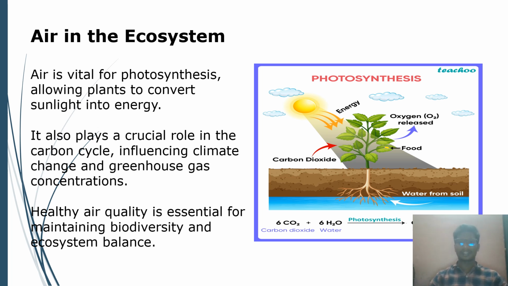We can see on the right side of the figure photosynthesis: energy gives oxygen and releases carbon dioxide. Water forms at the soil level. 6CO2 gives rise to H2O in photosynthesis, balancing the ecosystem in the air.